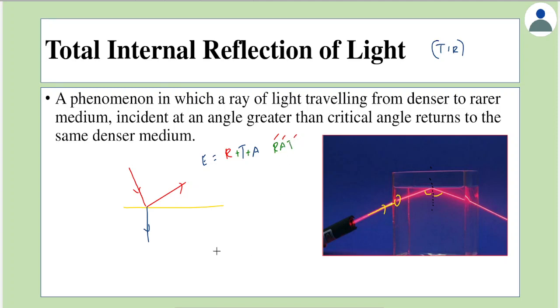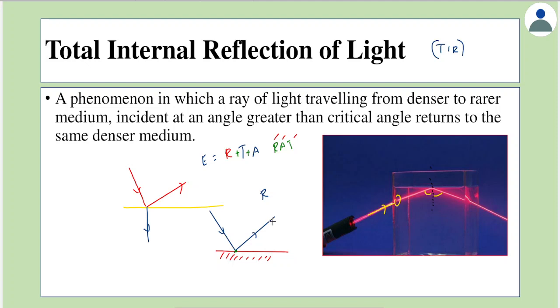In case of a mirror, we learned that the light rays would reflect. So in this case there is more of reflection. Here R dominates. There is more of reflection and a very small amount of transmission. Even though there will be a very small amount of transmission, this mirror would absorb some amount of light also. So here absorption and transmission are very small, but the light which comes out will have a greater intensity.